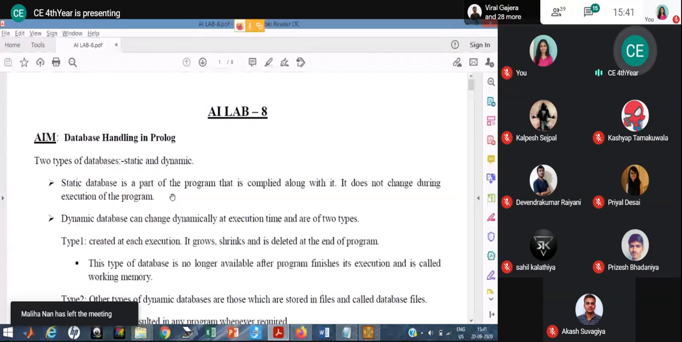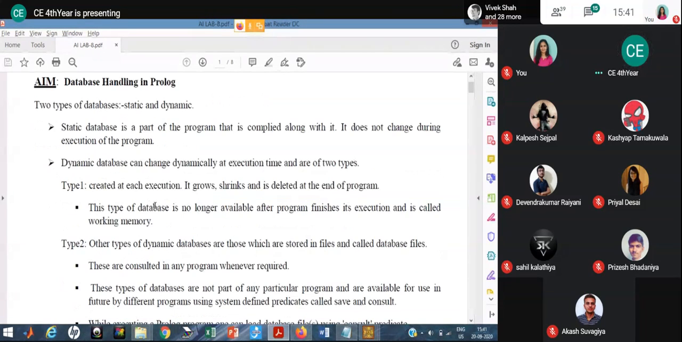So static database is a part of a program that is compiled along with it. It does not change during the execution of the program. All of you know what is static database. And the other is a dynamic database. The dynamic database can change dynamically at execution time and is of two types. Type 1 is created at each execution; it grows, shrinks, and is deleted at the end of the program.